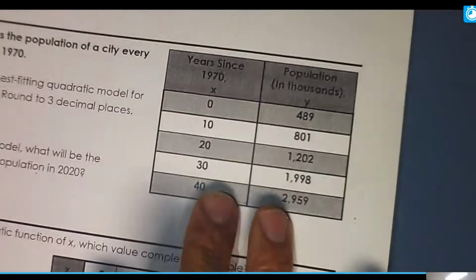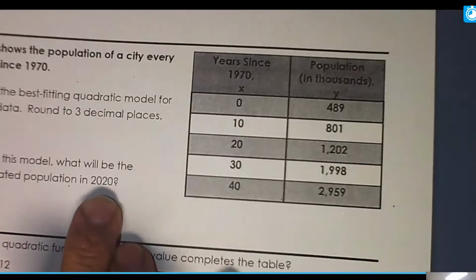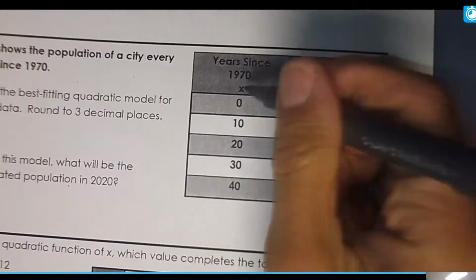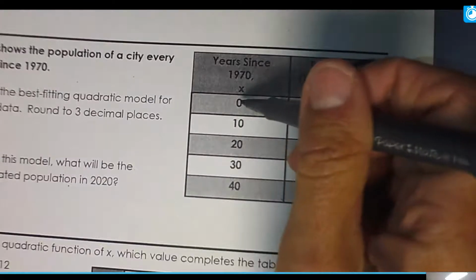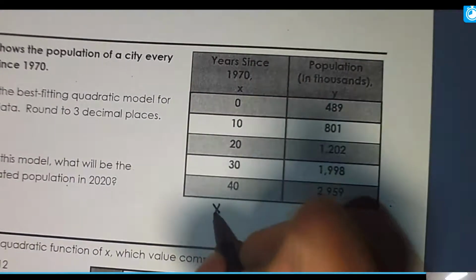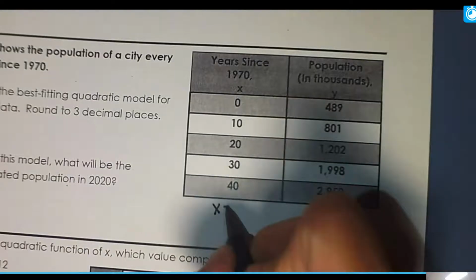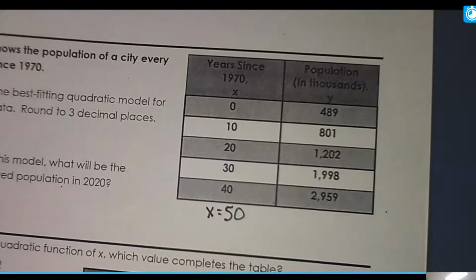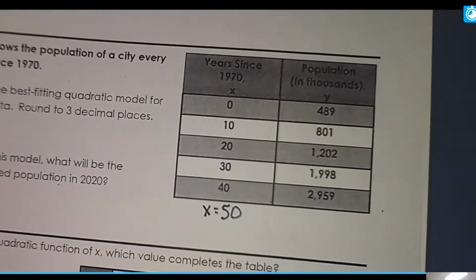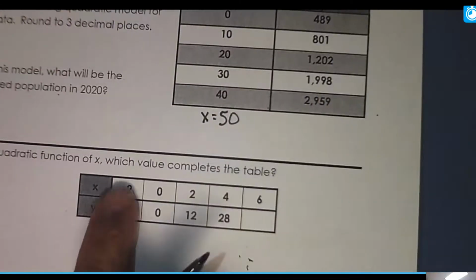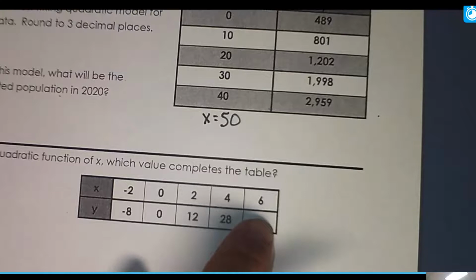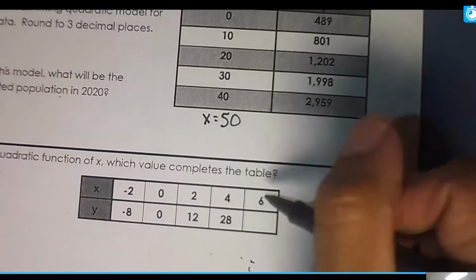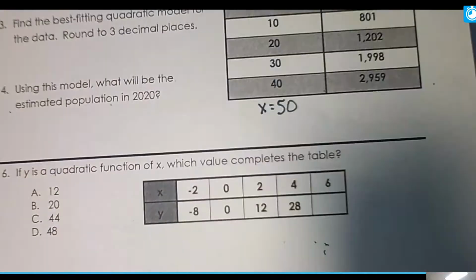And then I guess I'm going to have you finish this. So do this one, find the equation, and then estimate when the population will be in 2020. So this is the population since 1970. So when you're ready, 2020 is 50 years later. So you'll have to be finding if x is 50, and you can do that in your table. So what I'd like for you to do is try problems 1, 2, 3, and 4. Okay? And then you're going to do the same thing here. You're going to put this into L1, this into L2, and then you'll go to look at your table and see if x is 6, what's that y value? It's one of those. That's it.